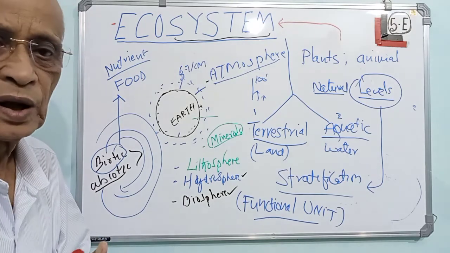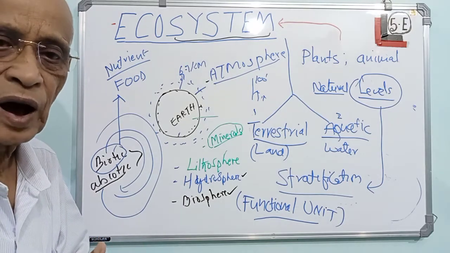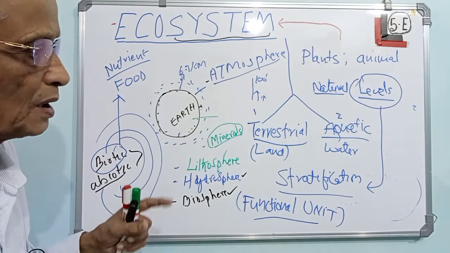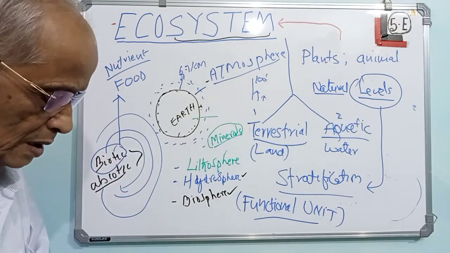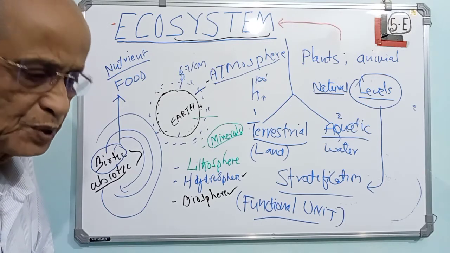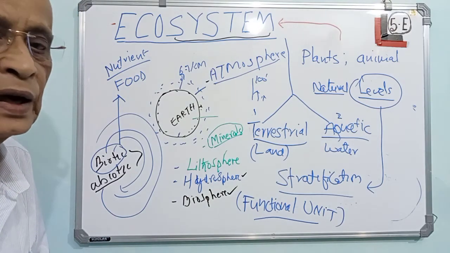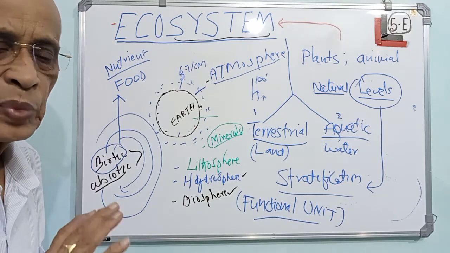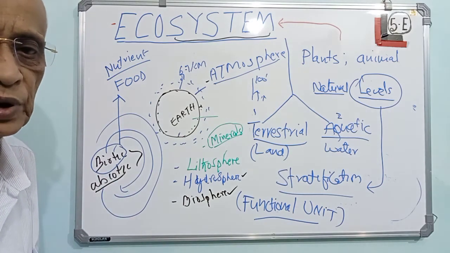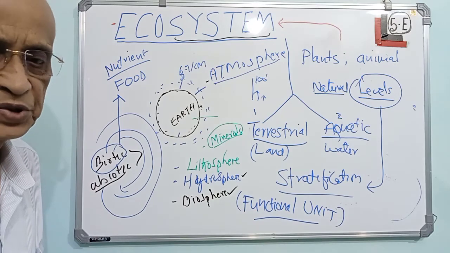We will find out how and what are those things in the next area. So this is the beginning of the ecosystem. I made a small introductory part for you, and we can discuss the complete concept of ecosystem in about 5 or 6 sessions of this type.